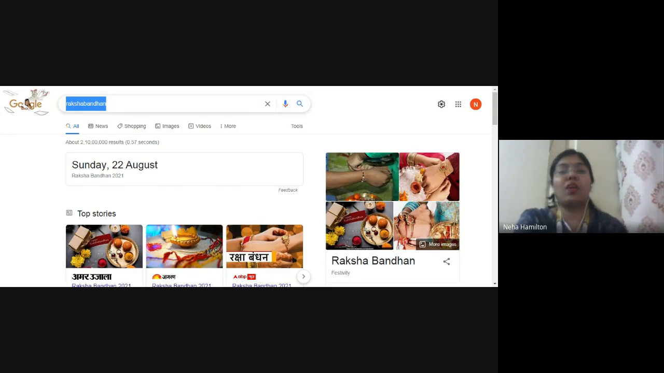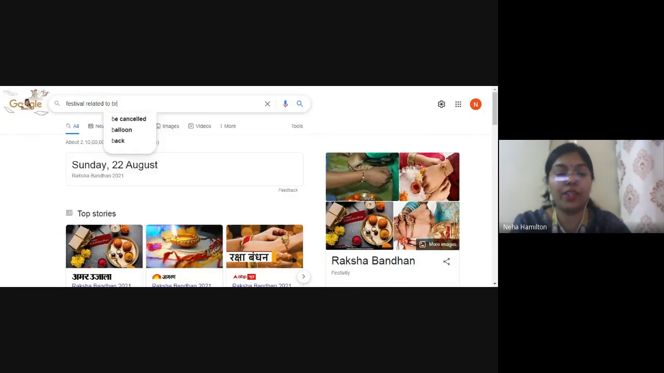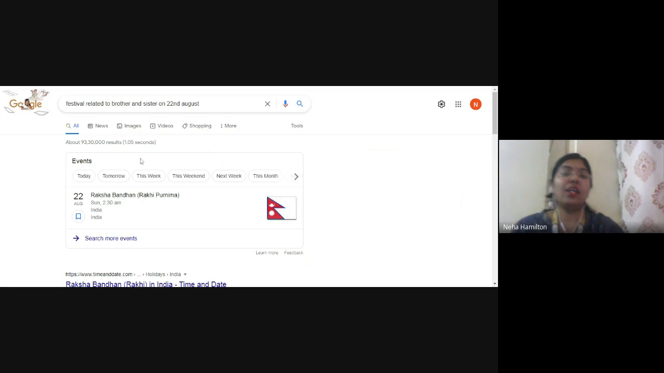But for example, I'm not able to remember that word, or I'm not from India. I want to know what is that festival which is coming on 22nd of August, which is related to brother and sister. So I'm changing my keyword and I'm writing it down: festival related to brother and sister on 22nd August. Right? See, Google has understood what I am asking for.